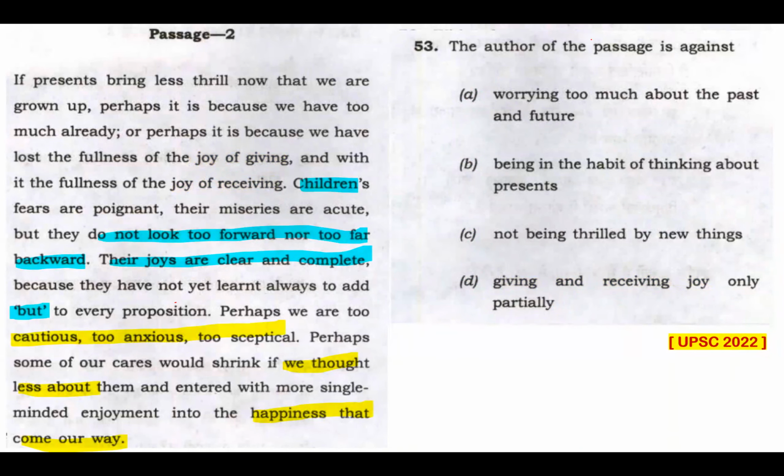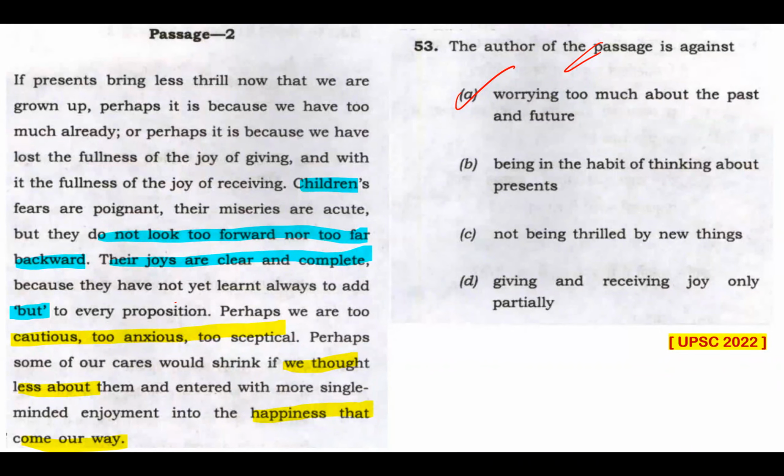The author is against this, if not directly mentioned, but this is something that we can imply from this passage. Children's fears are poignant, their miseries are acute, but they do not look too forward. This is my answer, option A. Let me make it clear. They do not look too forward nor too far backward. Their joys are clear and complete.